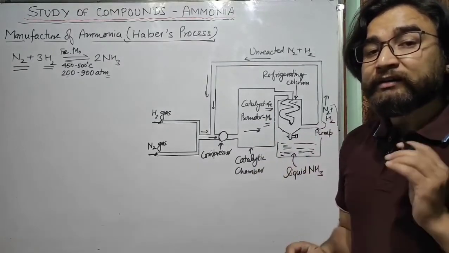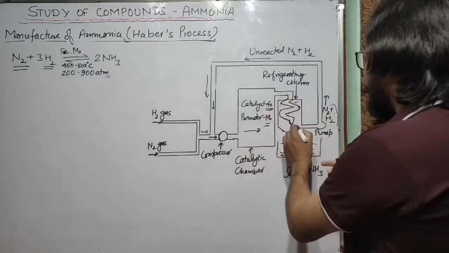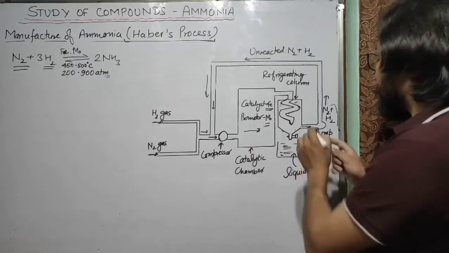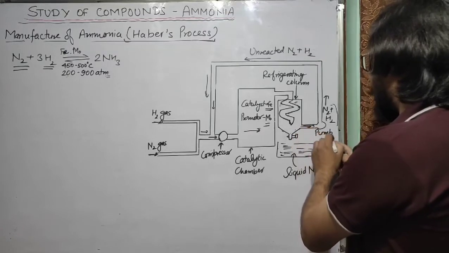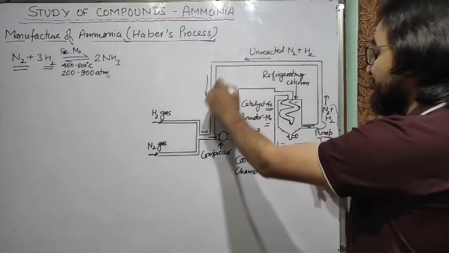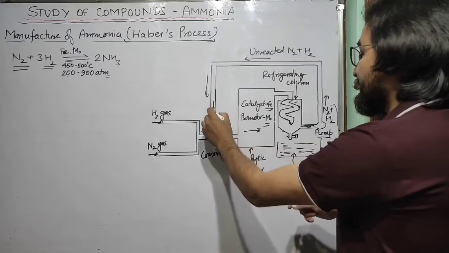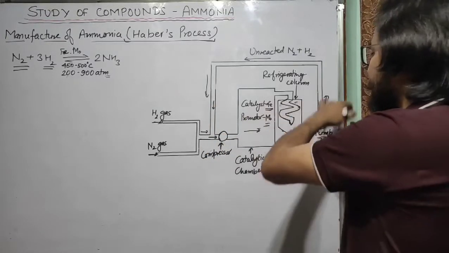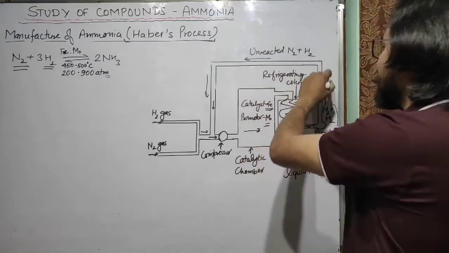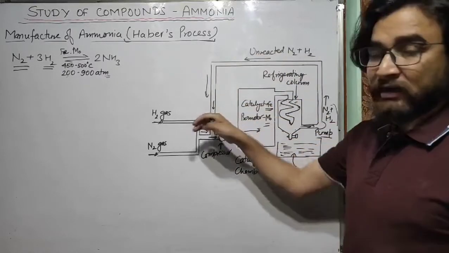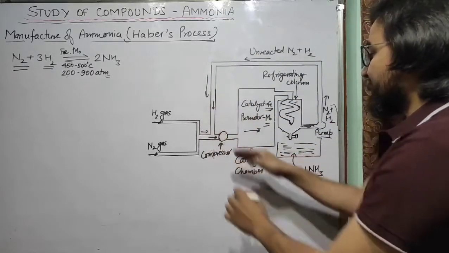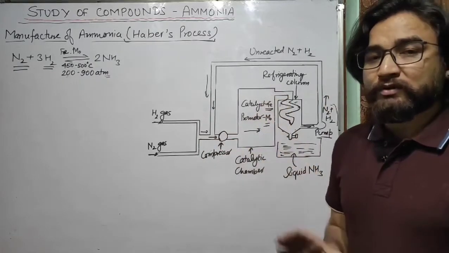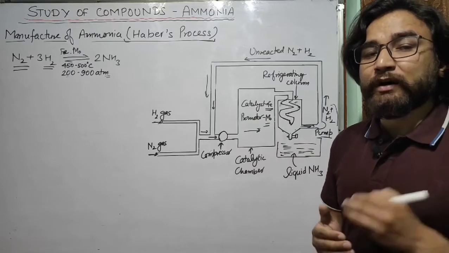These unreacted molecules are in gaseous form, so they are passed with the help of a pump again to the compressor, and the compressor compresses these gases, and again the same process takes place. So this is the whole process of manufacture of ammonia.